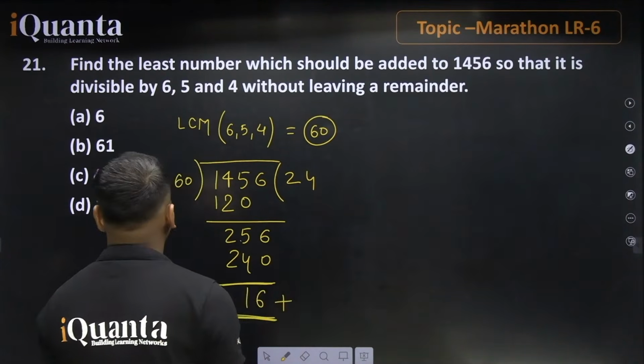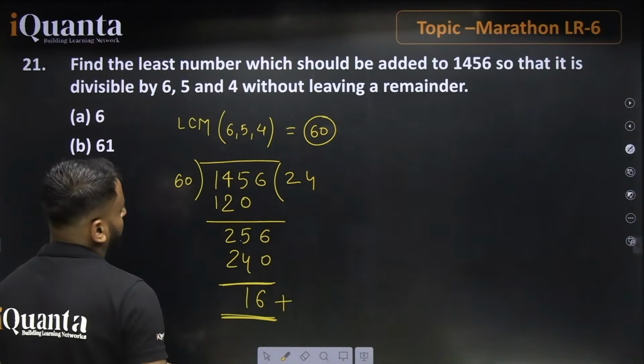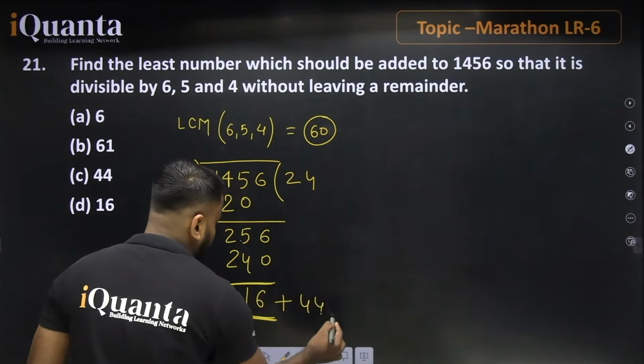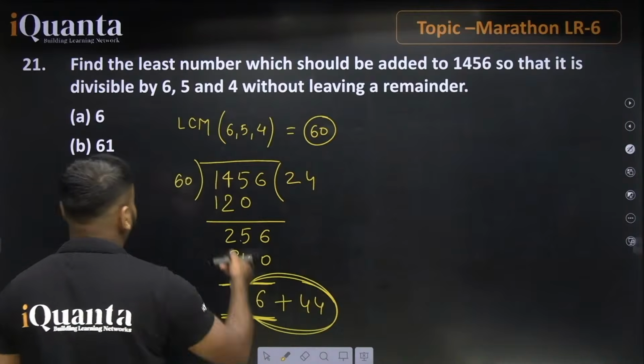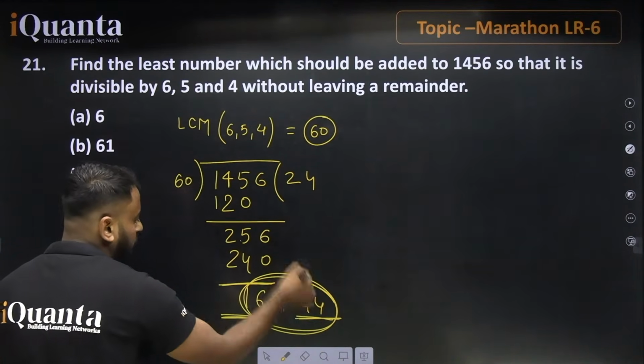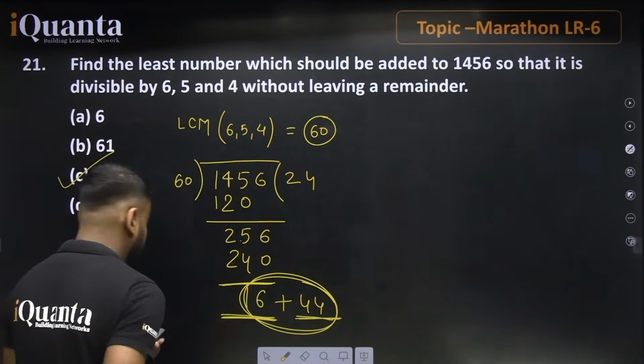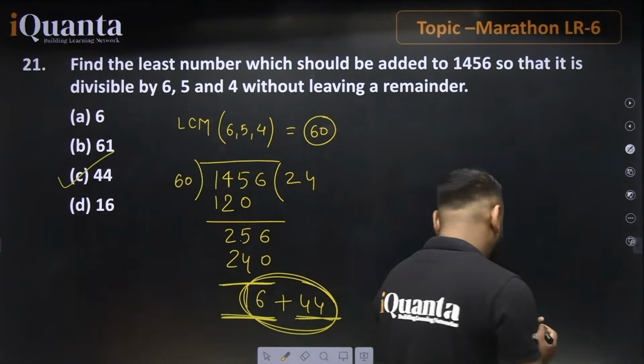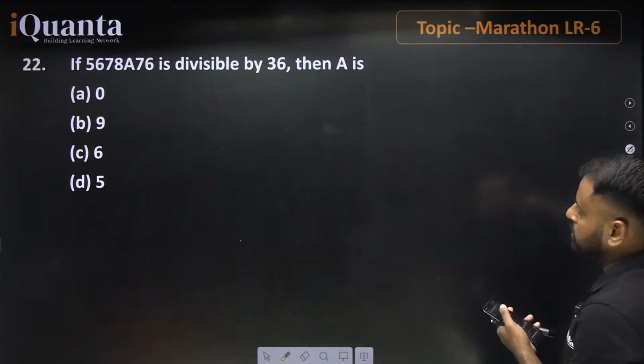How much value is left? This value will be equal to 44. If we add 44, this value must be equal to 60. It means that we need 44. So the correct answer for this is option number C. Chalo, perfect, hai na? So this is the right answer.